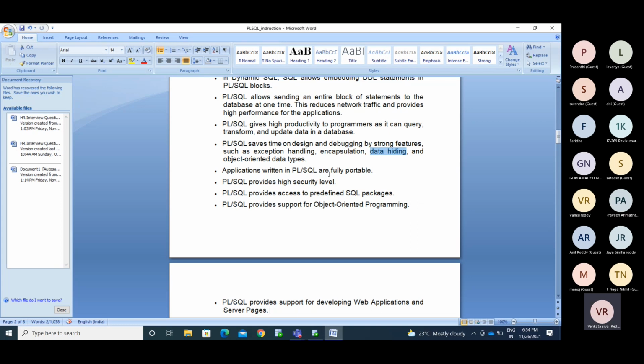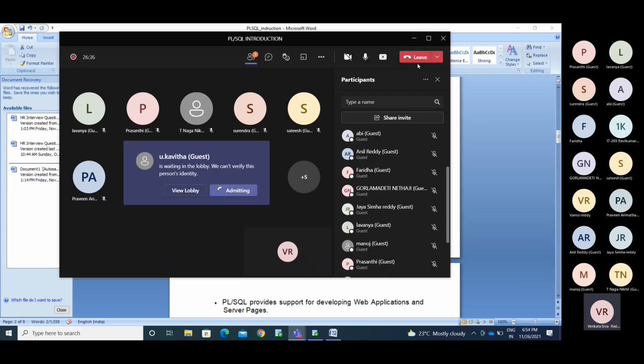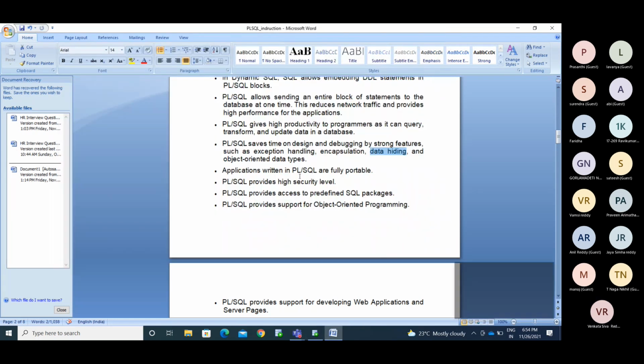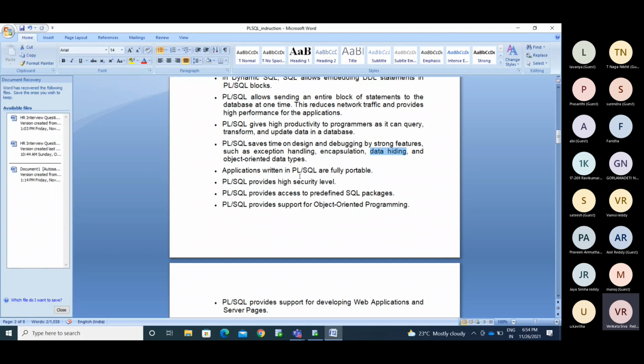Instead of that, I will simply use select star from table name, using only the database object name. The statements we are using, we can put into the procedure or function, and we can run that procedure name. We can execute that.